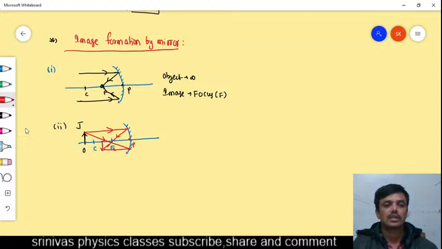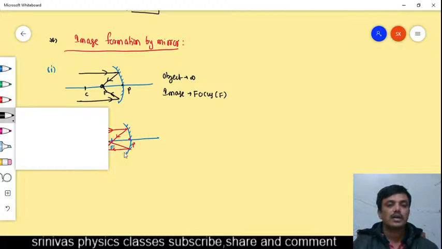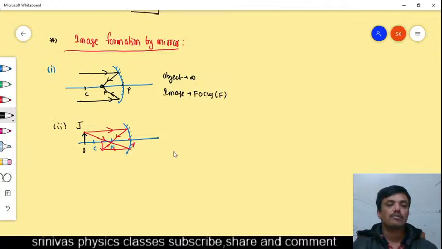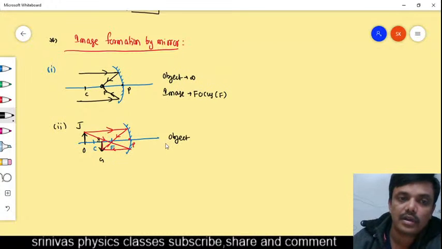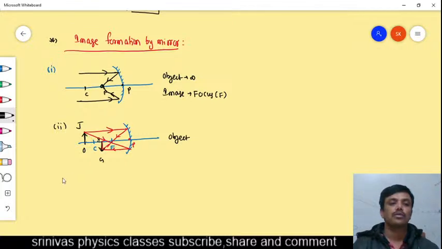Where the light rays meet with each other, there the image will form. This is the object, and IG is the image, because the reflected light rays from the mirror meet at a point, and at that point the image forms. That means if the object is behind the center of curvature, then the image is between C and F. Like this, we have to draw the diagram.